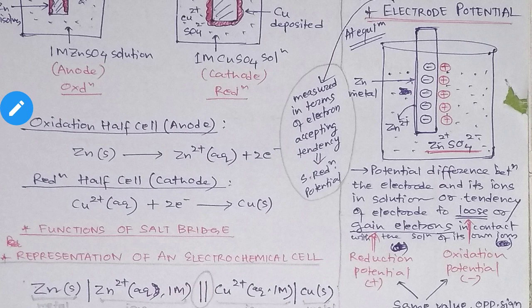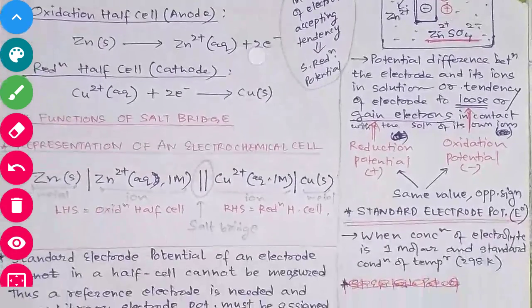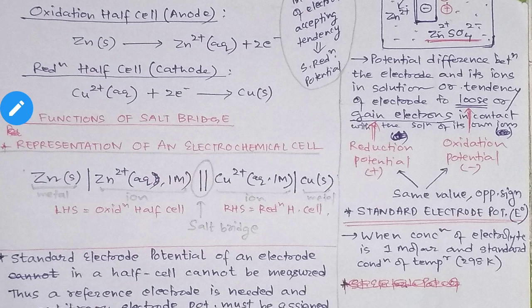Now these electrode potentials are of two types. One is the oxidation potential, the other one is the reduction potential. So the electrode potential is of two types: oxidation potential and reduction potential. Now what are these? First, the oxidation potential.